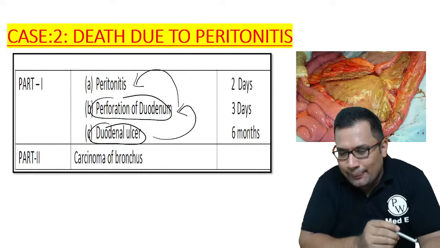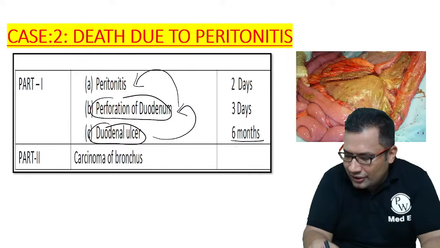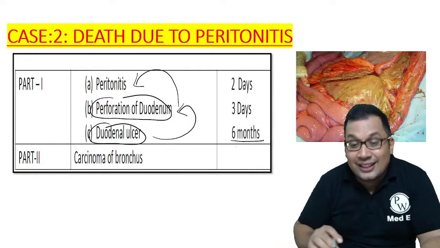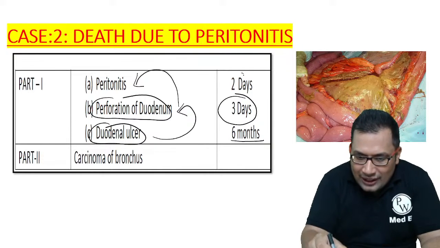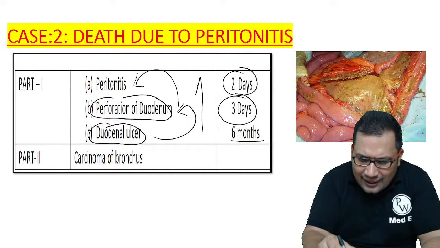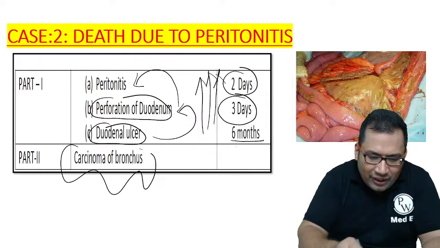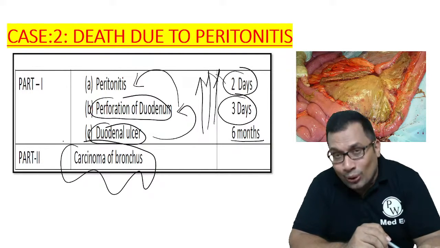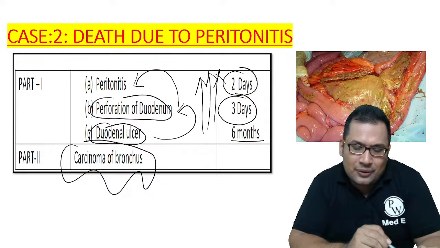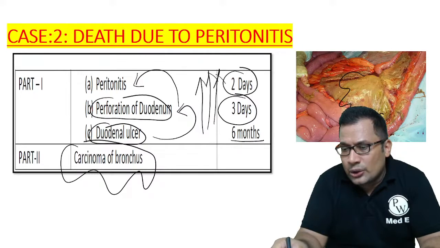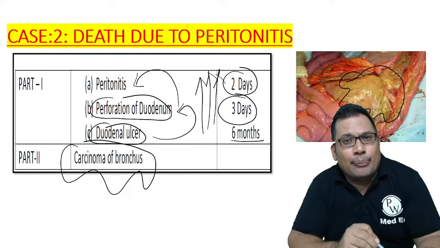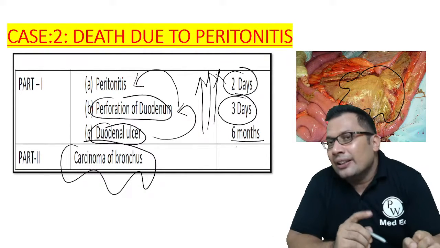Here the sequence is very important. Ulcer since how many months? It is since 6 months. Perforation since how many days? 3 days. Peritonitis since 2 days. So this is the correct sequence. And also the patient suffering from carcinoma truncus is a contributory cause. One more good example. In the picture you can see there is extensive peritonitis, bacterial peritonitis, fecal peritonitis leading to death.